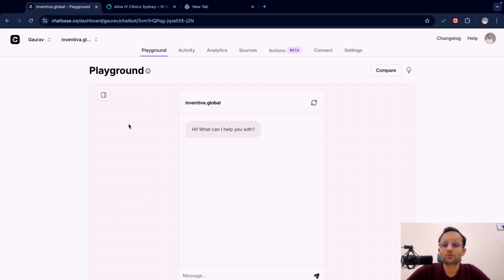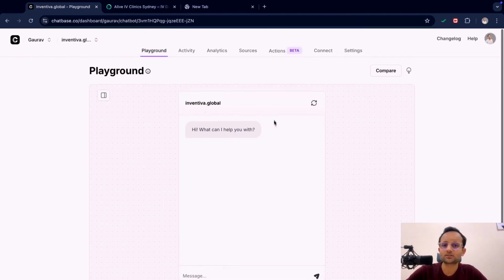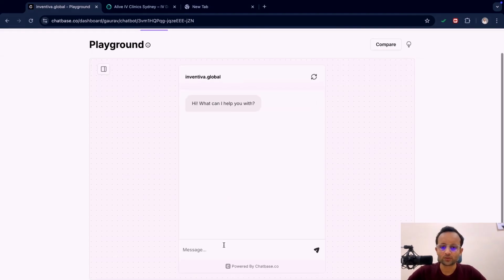Okay, so we have come to the playground. Here we will be building this entire AI chatbot using different features and specifications. This is the website, called inventiva.global. The data we have provided now is half of the entire data, because we are using the free version. According to this, the AI chatbot is somewhat ready, and we will be providing more instructions to behave in a certain way, in an appropriate manner. Here we can just test it.